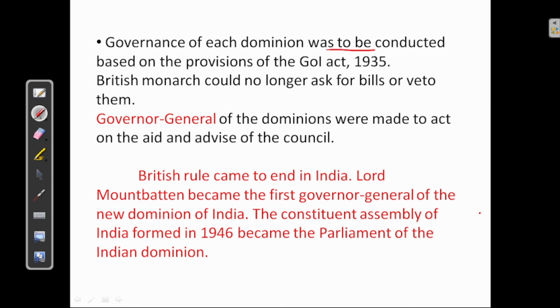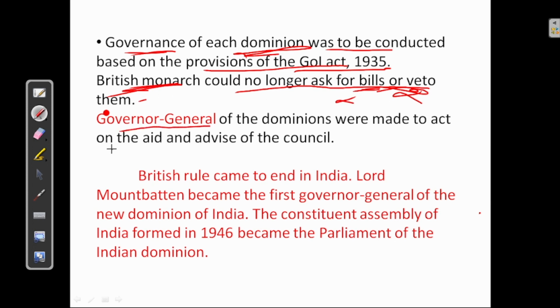Next, governance of each dominion was to be conducted based on the provisions of Government of India Act of 1935. Okay, in each dominion, India and Pakistan, governance should be based on the provisions of Government of India Act of 1935. Next, the British monarch could no longer ask for bills or veto them. Earlier, the British monarch had a power to ask for bills, and also had veto power. Now, it doesn't have veto power, and it doesn't have any power to ask for bills.